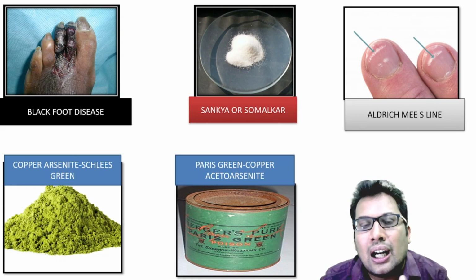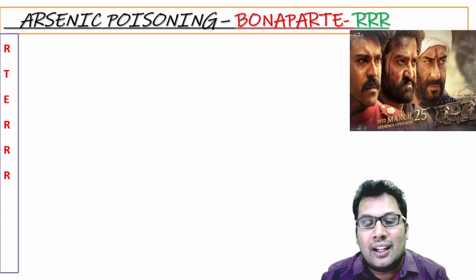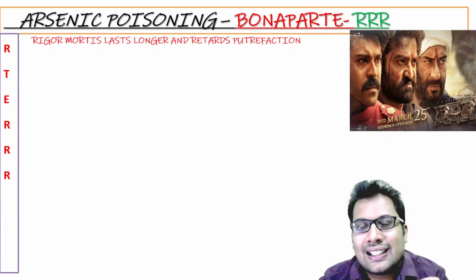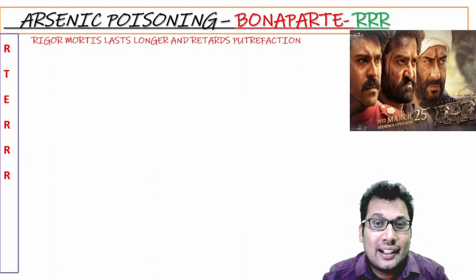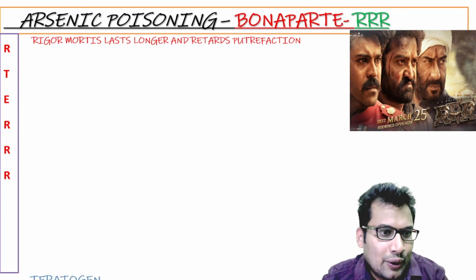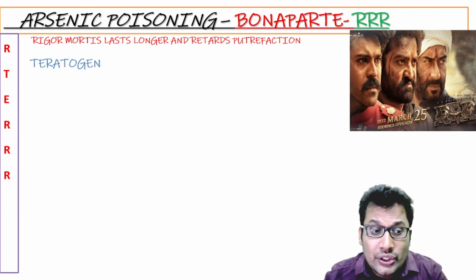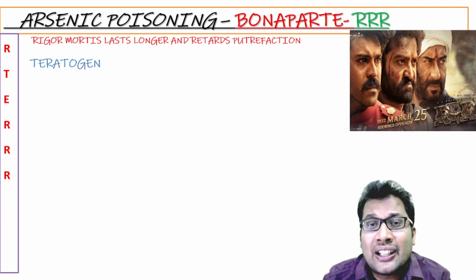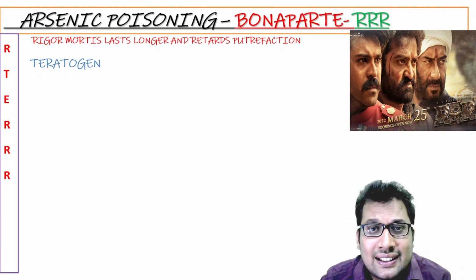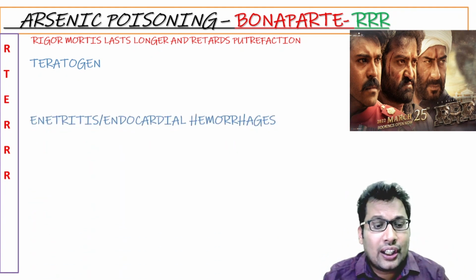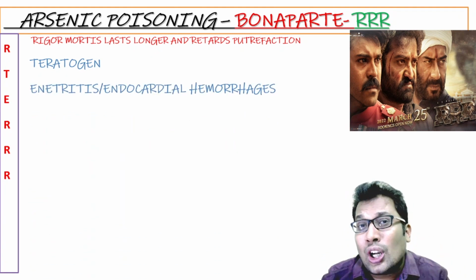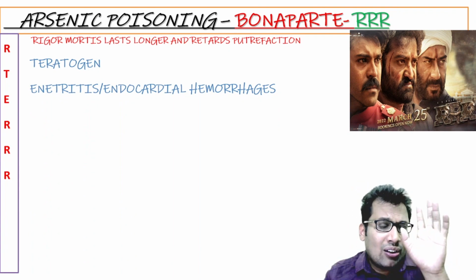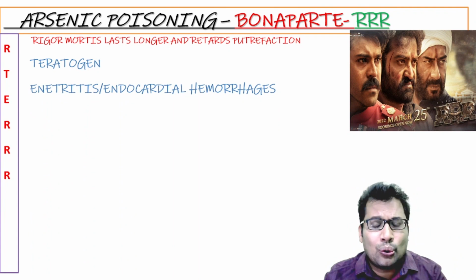Okay, so let's discuss some more of the mnemonic. Bonaparte, R. What is R for? R for rigor mortis lost, it retards putrefaction. T for teratogen. E for enteritis: it causes gastroenteritis, a cholera-like picture, and it causes endocardial hemorrhages. Triple R, all three are very commonly asked MCQs.